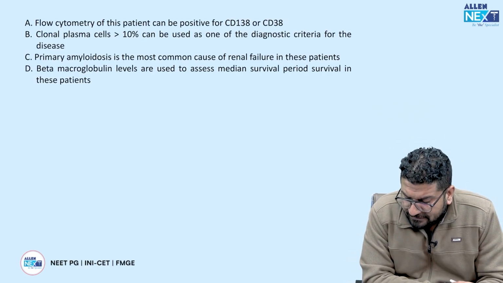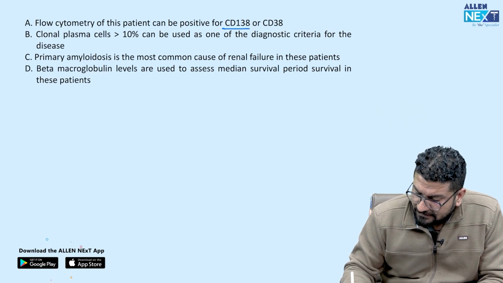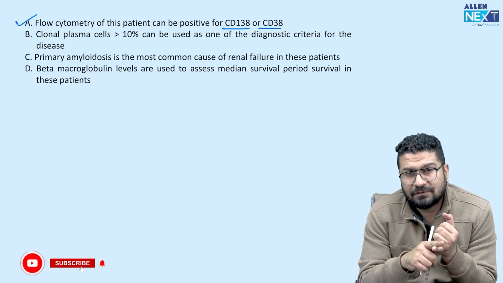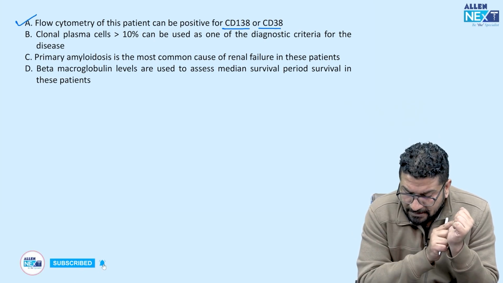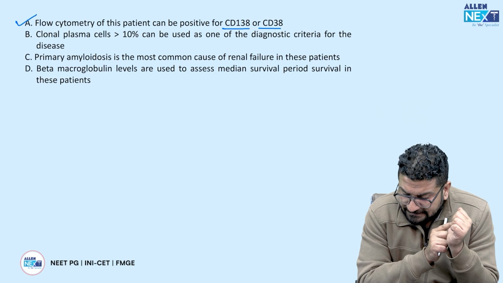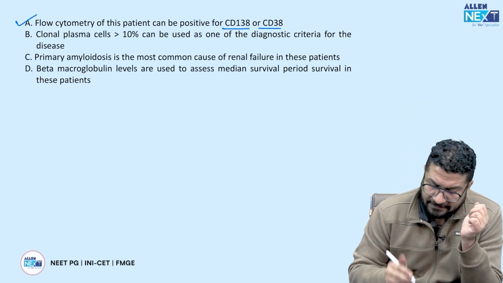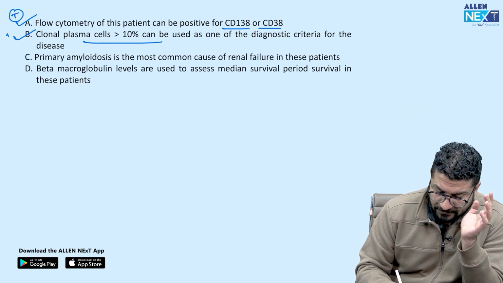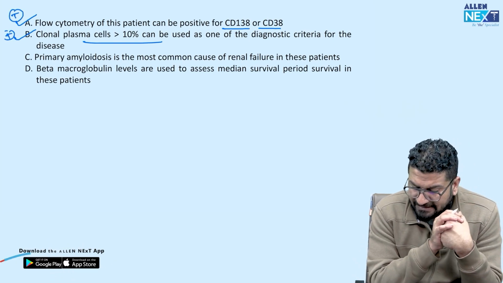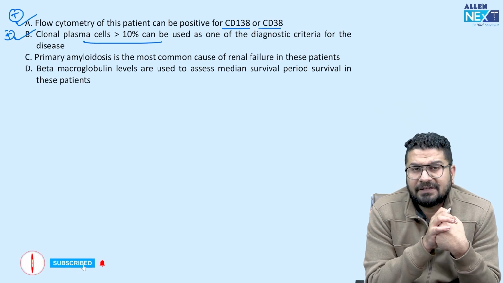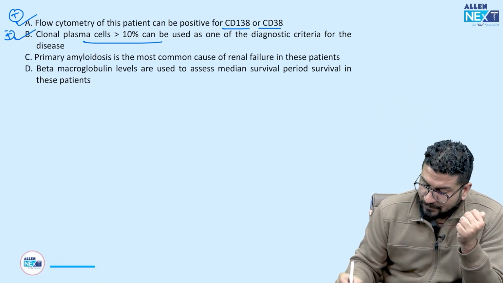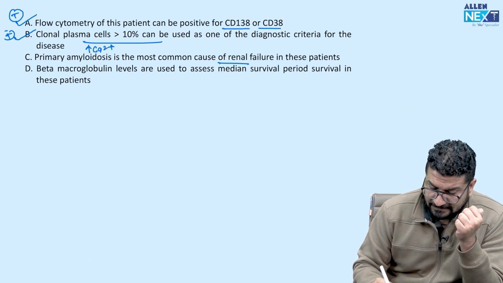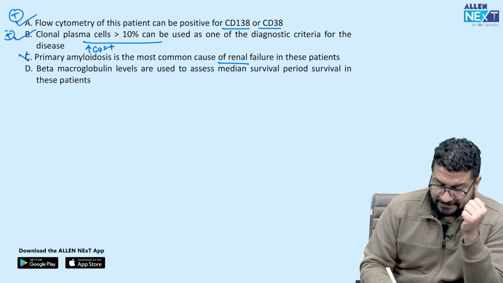Flow cytometry of this patient can be positive for CD138 or 38. Yes, it's a plasma cell disorder. So flow cytometry 138 के लिए positive होगी, CD20 के लिए negative होगी. Clonal plasma cells more than 10% can be used as one of the diagnostic criteria. Yes, clonal plasma cell 10% से ज़्यादा होने चाहिए. This is true. This is true. Primary amyloidosis is the most common cause of renal failure in these patients. No. Most common cause of kidney failure in these patients is hypercalcemia. Amyloidosis नहीं होता. So this is a false statement.